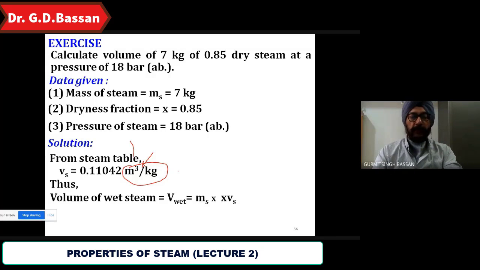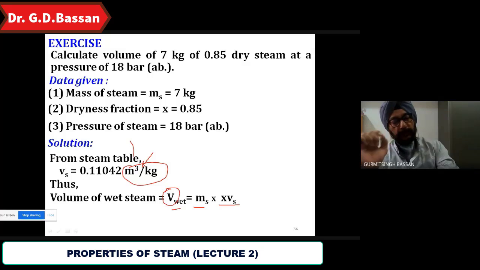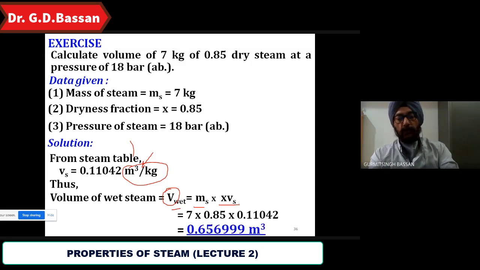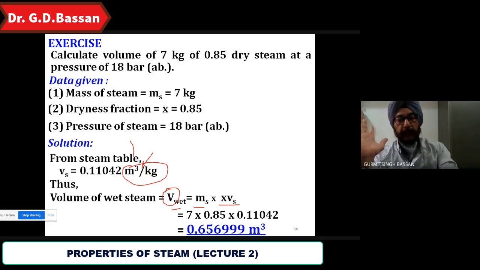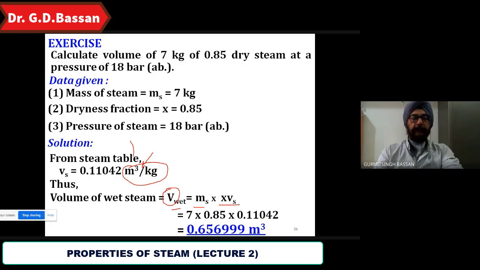Volume of the wet steam, that is capital V. As I told you, capital V is for the total volume: V of wet is equal to mass multiplied by the specific volume of the wet steam. What is the specific volume of wet steam? We took the formula X into Vs. So that is mass multiplied by X into Vs. That would be the total volume of the wet steam. And putting in all these values, we get the volume of wet steam as 0.656999 meter cube. Okay, this is a small thing, but you will have to use it in a number of examples. Okay, is that clear?